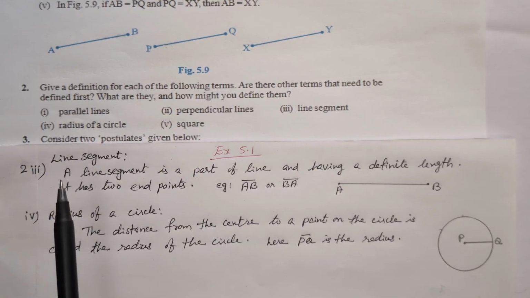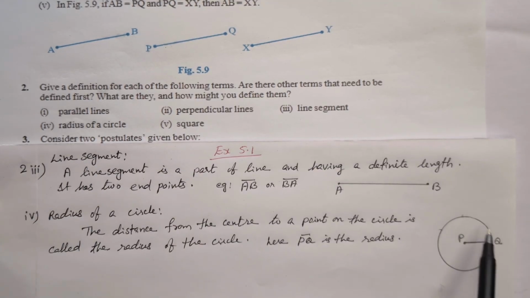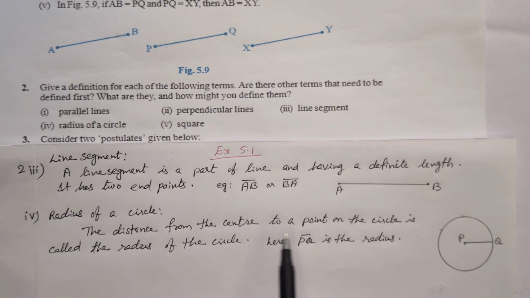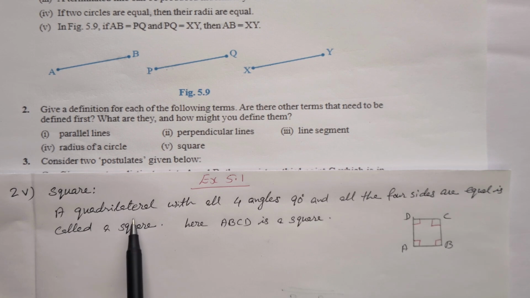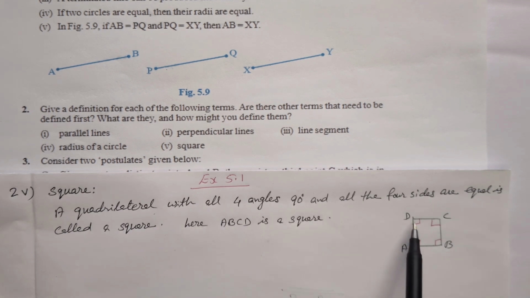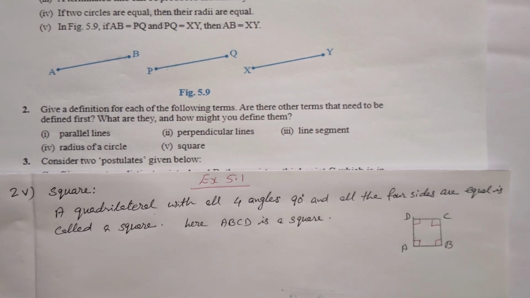Next is the radius of a circle. Here is the circle, and we know that the distance from the center to a point on the circle is called the radius of the circle. Here the line segment PQ, PQ is the radius. Next term is square. A square is a quadrilateral with all four angles 90 degrees and all four sides equal in measure. Then we can say that is a square. Here ABCD is a square.